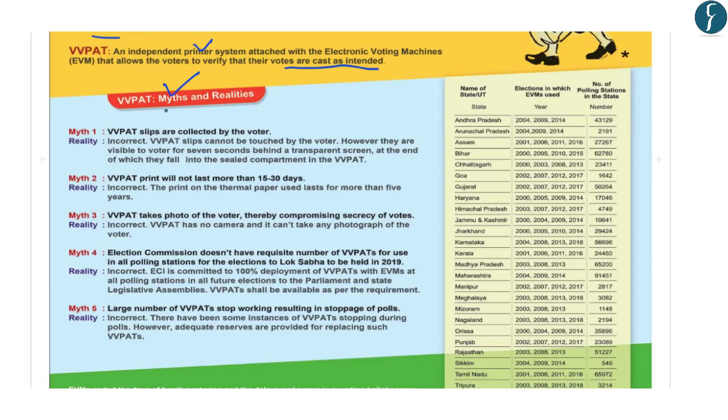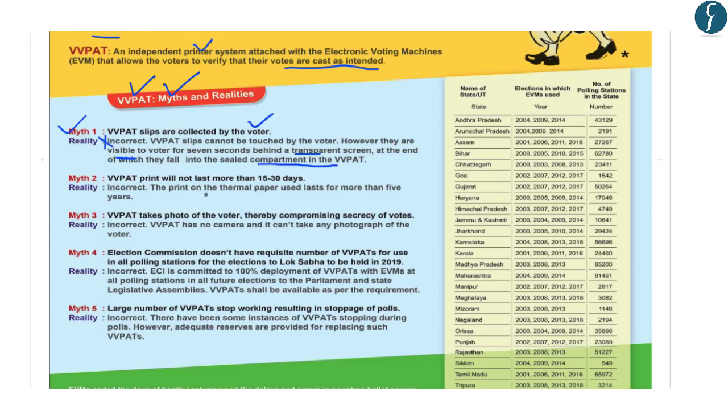Now, the Election Commission of India has tried to remove various myths related to the VVPAT system. The first myth that has been highlighted by the Election Commission of India is that the VVPAT slips are collected by the voter. The Election Commission says that this is incorrect because the VVPAT slips cannot be touched by a voter. However, they are visible to the voter for 7 seconds behind a transparent screen, at the end of which these slips fall into a sealed compartment in the VVPAT.